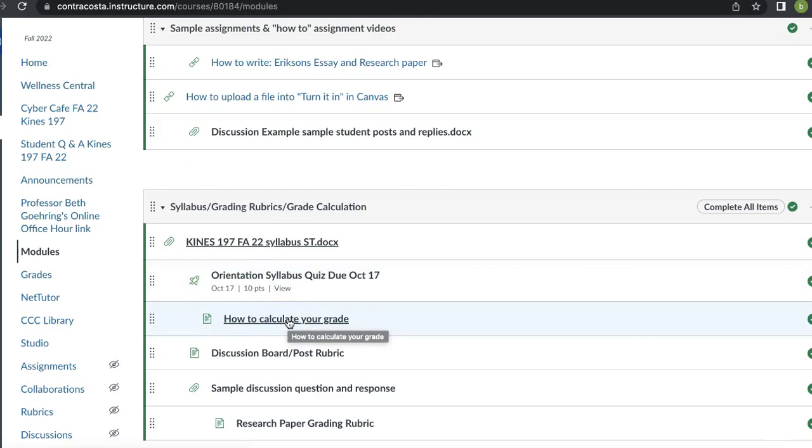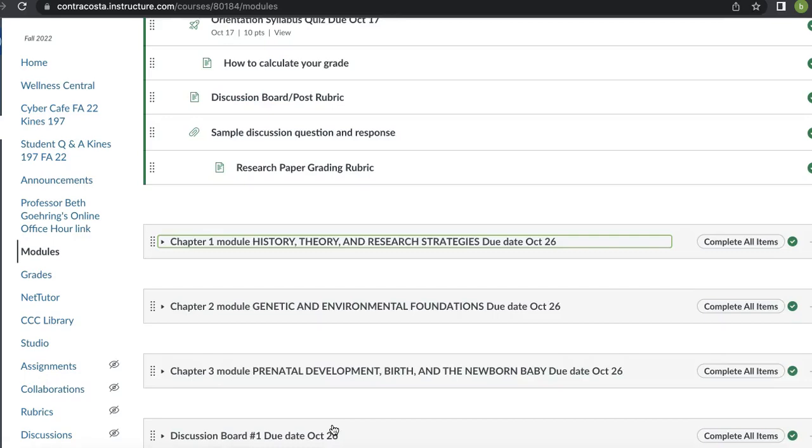So you want to understand how to calculate your grade. I provided rubrics here for the discussion board rubric, research paper grading rubric. So you want to look through those before you start doing your assignments to know exactly what I'm looking for. And here's a sample discussion and responses.